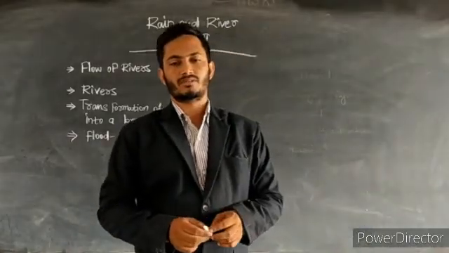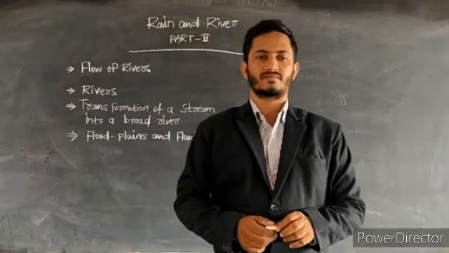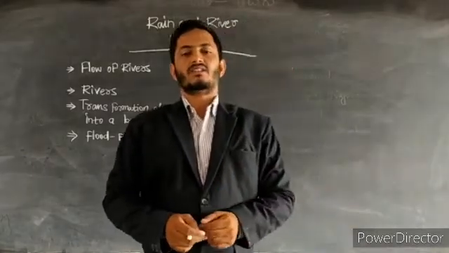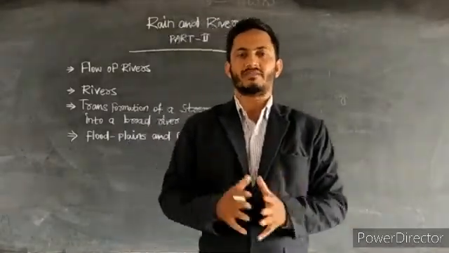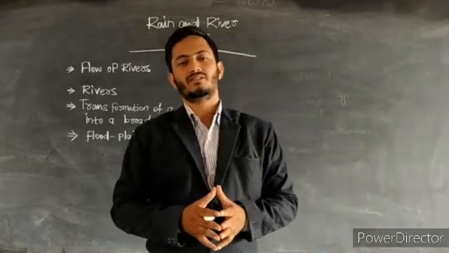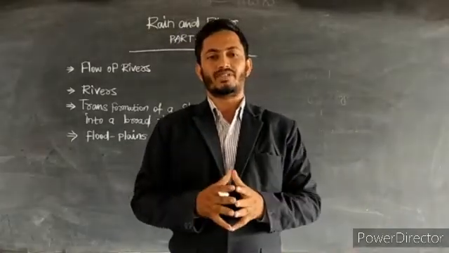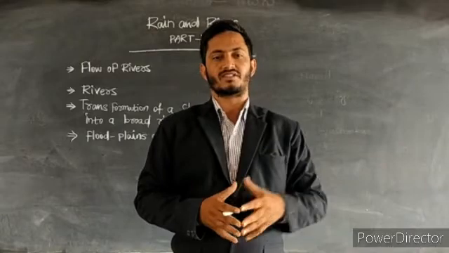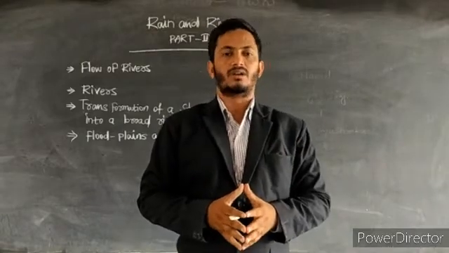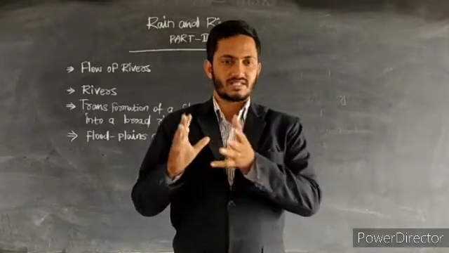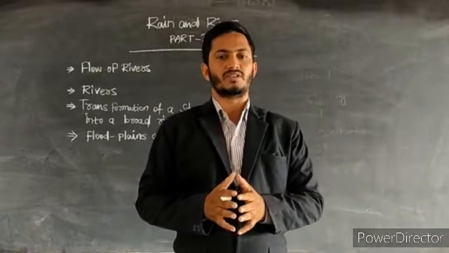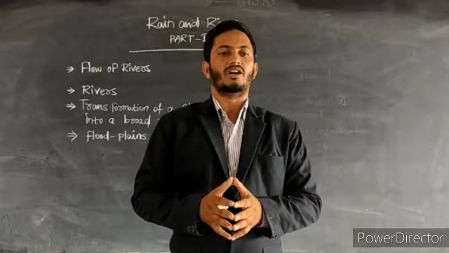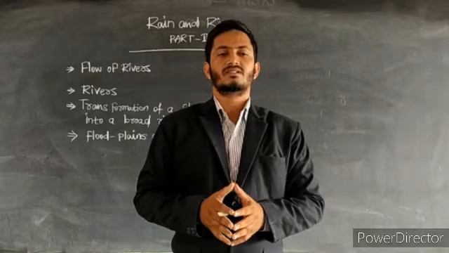Continue the chapter Rain and Rivers. As we discussed in the Rain and Rivers chapter part 1 in the previous class, what different kinds of landforms exist on the surface of this earth, and in this chapter we shall see completely the flow of rivers,